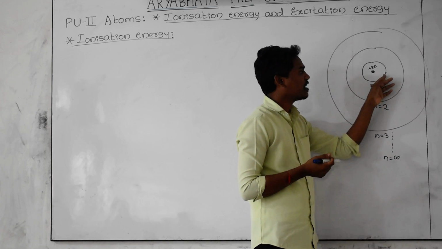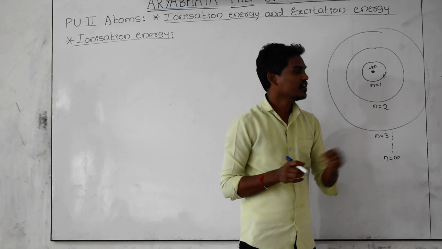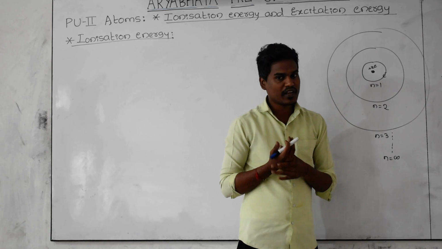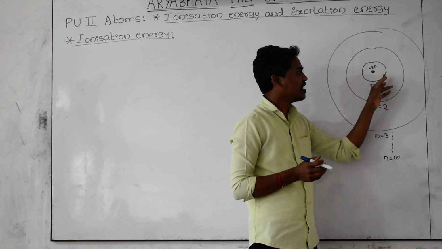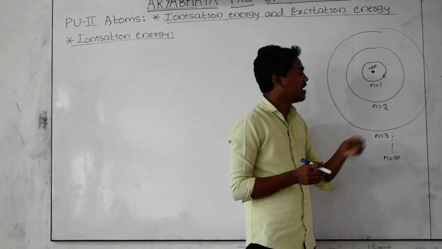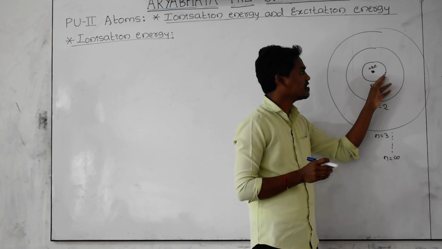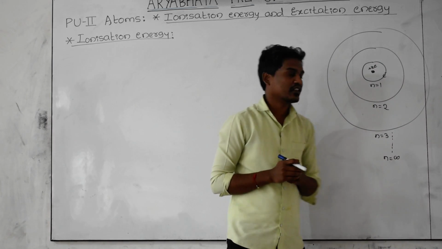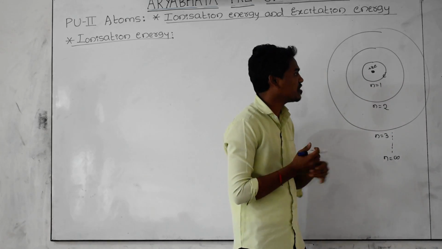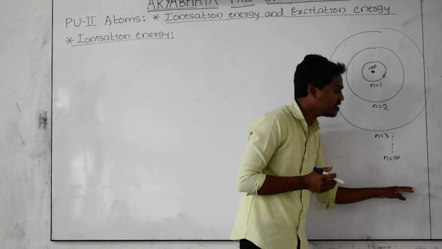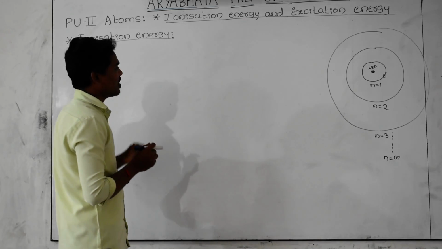In order to take the electron away from the atom, we need to supply some amount of energy to the electron. If you supply some energy to the electron in the ground state, the electron absorbs that energy, overcomes the force of attraction by the nucleus, and comes out of the atom. The energy required by the electron to make the transition from the ground state to the infinity state is called ionization energy.